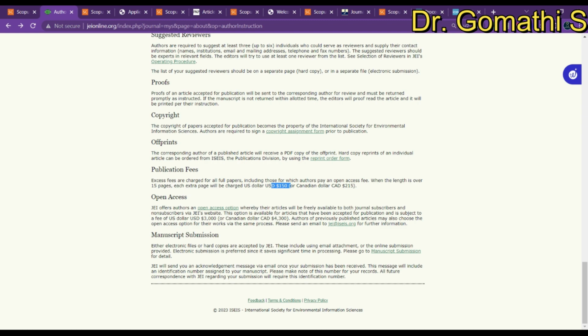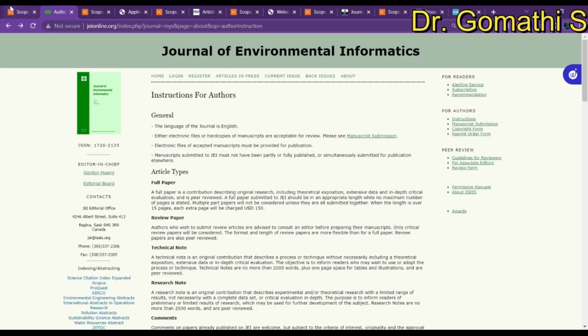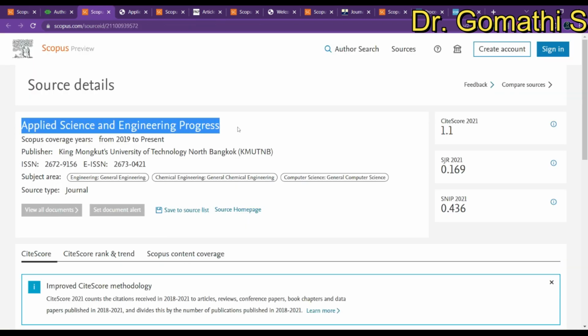Got it? So this is the publication fee. This is free to publish. So if you wanted to publish here, please visit the instructions to the authors before publishing it. The next one is Applied Science and Engineering Progress.